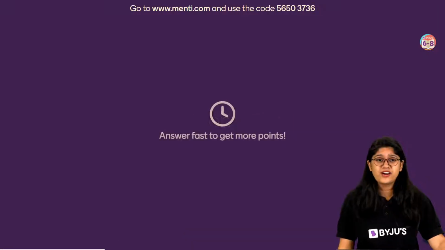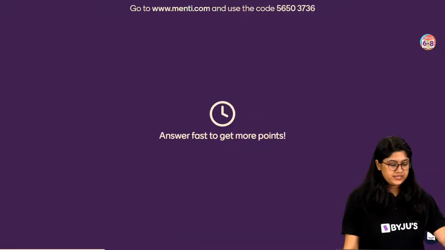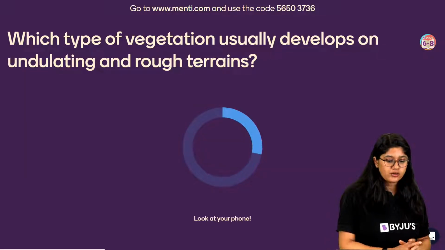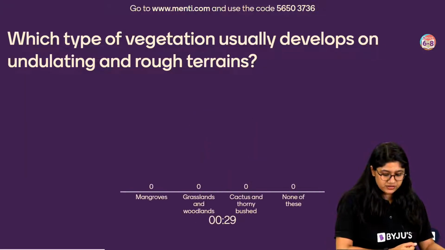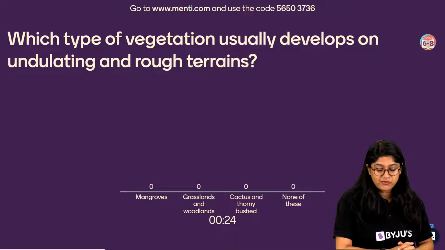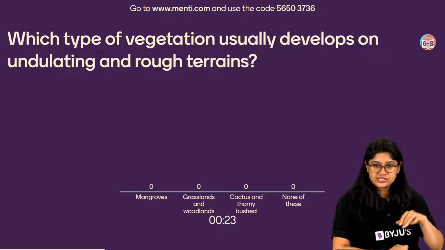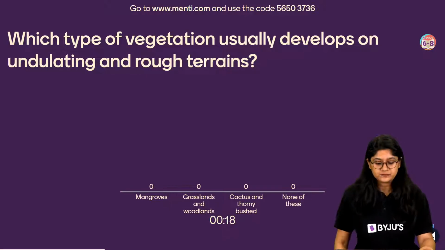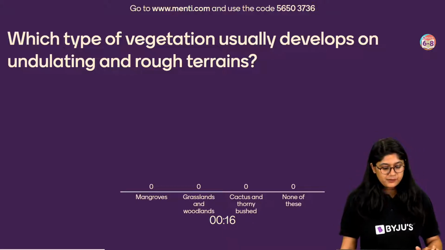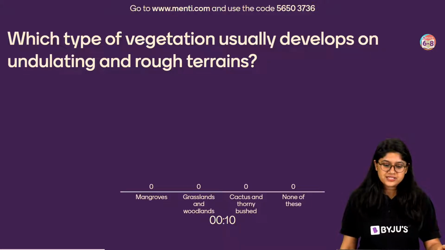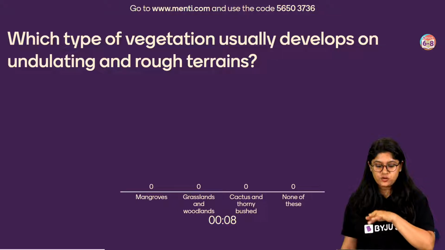Okay, question number 4, everyone, on your screen. Which type of vegetation usually develops on undulating and rough terrain? Which type of vegetation do we have in the rough areas, and of course, areas which are undulating? Think about it, everyone. Some is like up and down.